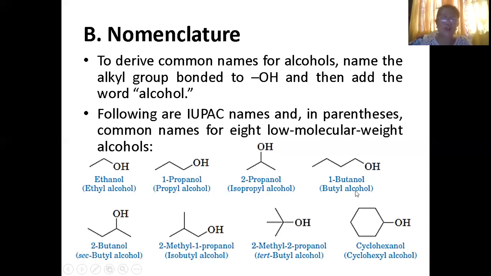The next one is butanol. As I have said, no need to place 1 if the OH is at carbon 1. So carbon 1 is here: 1, 2, 3, 4. It's 4, so it is butane. Take away the E, add ol. So it's butanol or butyl alcohol. Then this one is 2-butanol. This is carbon 1, because it is nearest to the OH. So 1, 2, 3, 4. It's butanol, but you should place where your OH is. It is 2-butanol. The common name here is secondary butyl alcohol.